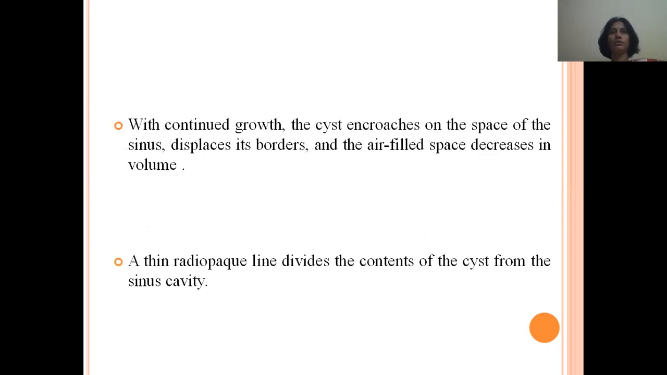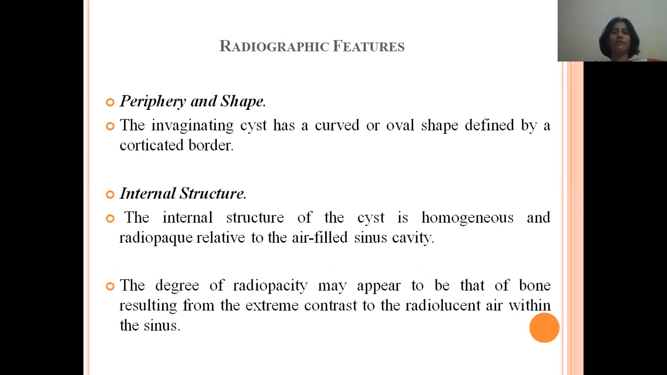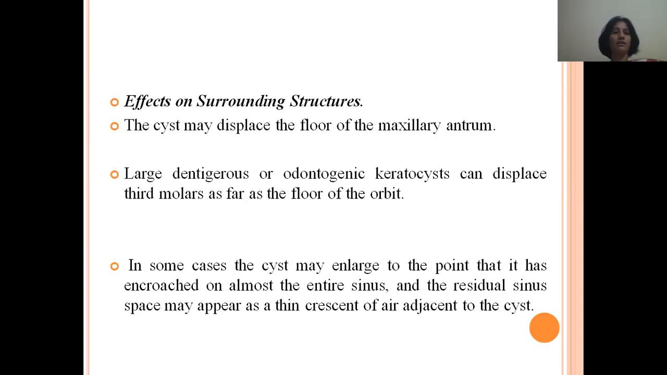With continued growth, the cyst encroaches on the space of the sinus, displaces its boundaries, and the air-filled space decreases in volume. A thin radiopaque line divides the content of the cyst from the sinus cavity. Coming to the radiographic features, the periphery and the shape: the invaginating cyst has a curved or oval shape defined by a cortical border. The internal structure of the cyst is homogeneous and radiopaque when compared to the air-filled sinus cavity, which appears radiolucent. The degree of radiopacity may appear to be that of bone, resulting from the extreme contrast to the radiolucent air within the sinus.